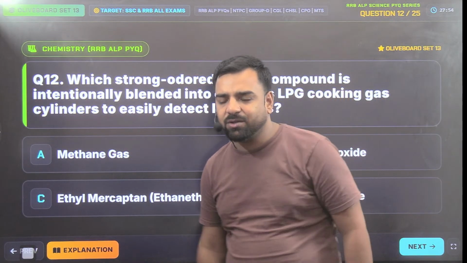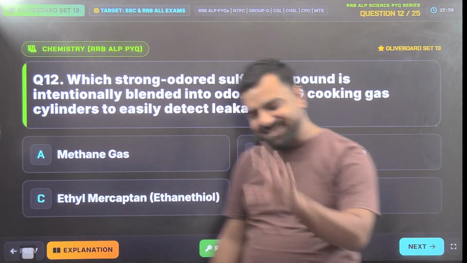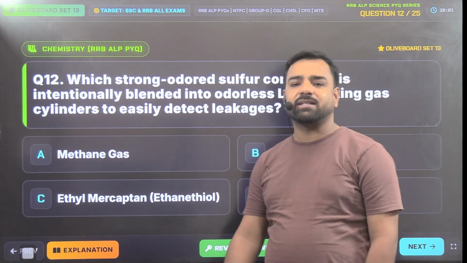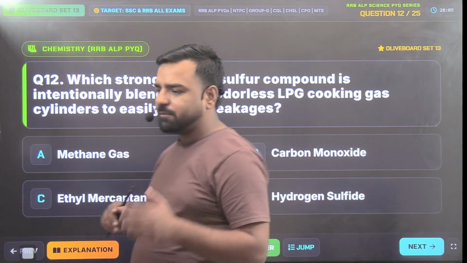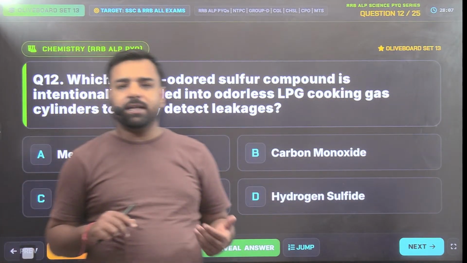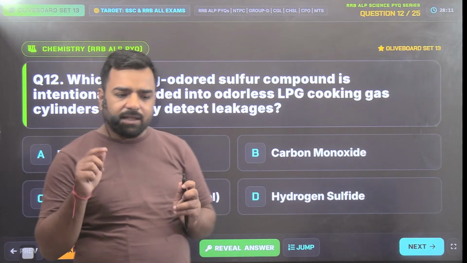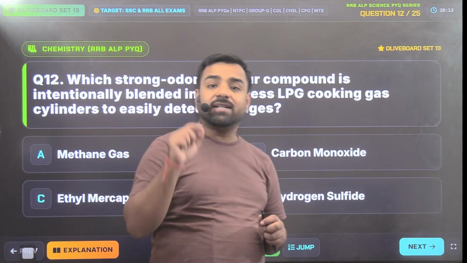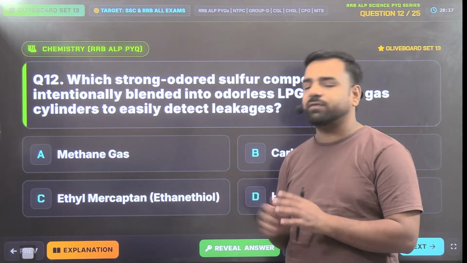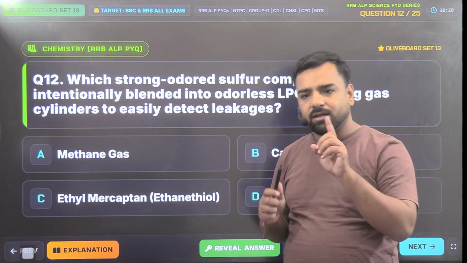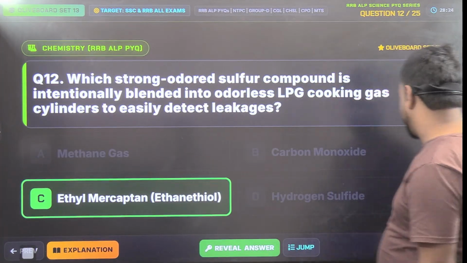So yeah, now you're correct. Utkarsh is going with option number C. So no, you're not guessing it. That's the correct answer. It's ethyl mercaptan basically. So see, your LPG, it is liquefied petroleum gas that's made up of butane, propane and all, but it is odorless. There is no such smell. But in order to detect leakages, that smell is actually coming because of the addition of this particular compound, ethyl mercaptan. So now Ankita and Utkarsh, both of you are correct. It's ethyl mercaptan that is giving you the smell.